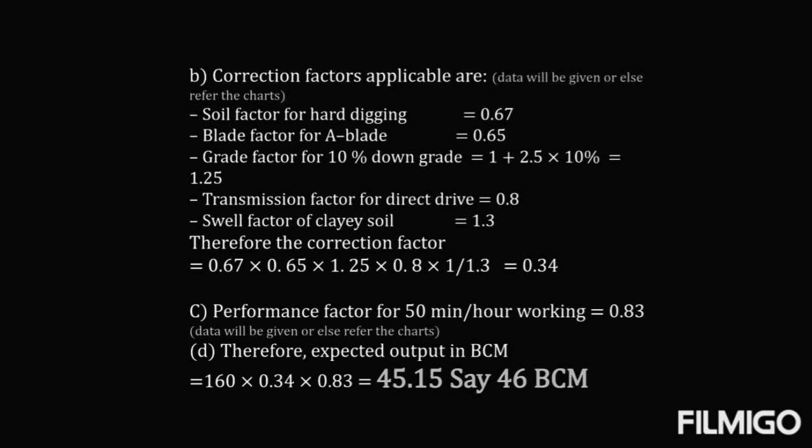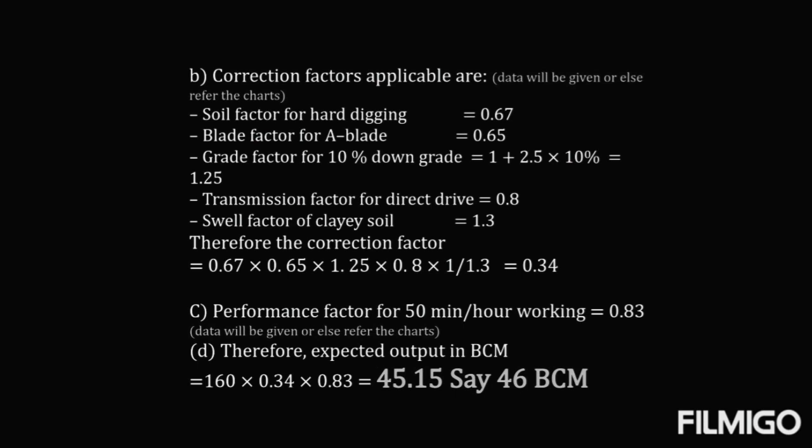Now the performance factor for 50 minutes per hour of working is 0.83, which is already given in the data sheets. Therefore the output we can obtain in bulk cubic meters is 160 into 0.34, the correction factor, multiplied by the performance factor of 0.83. It comes to 45.15. Say it is 46 bulk cubic meters.